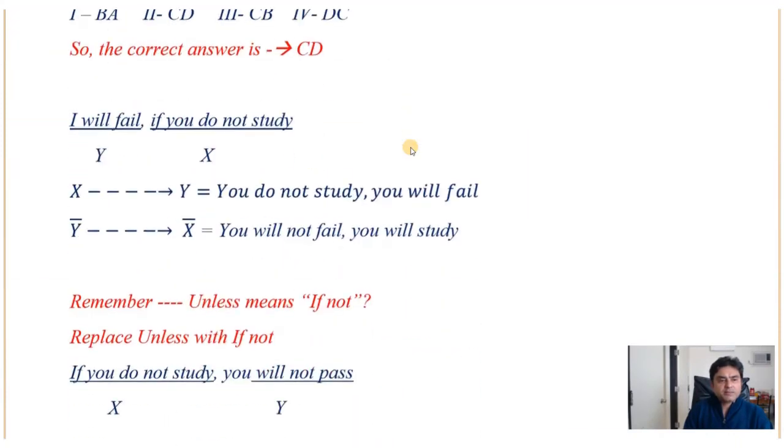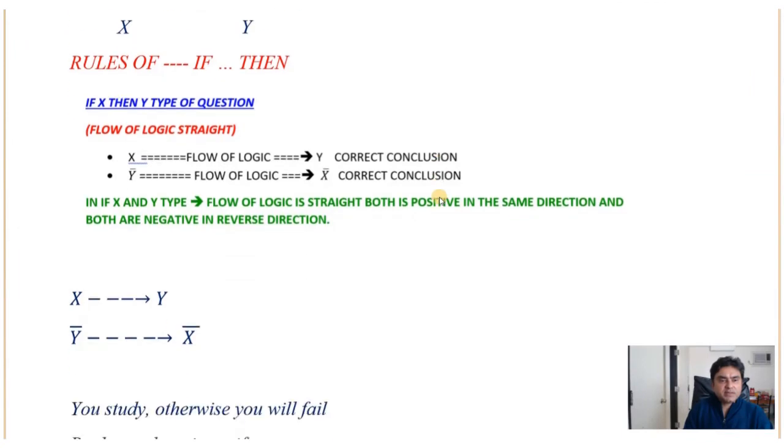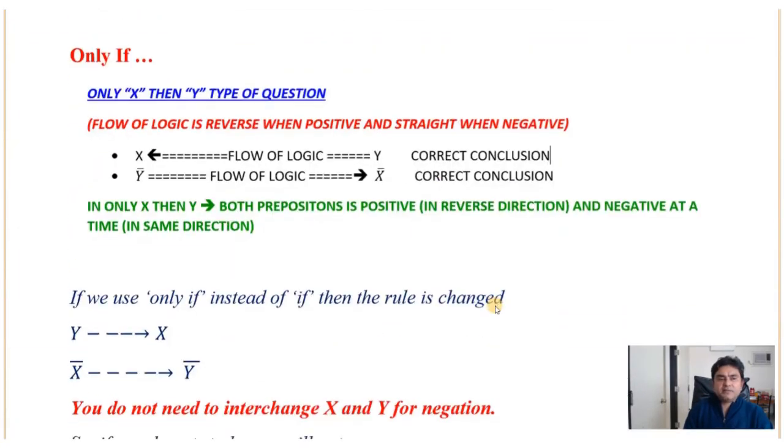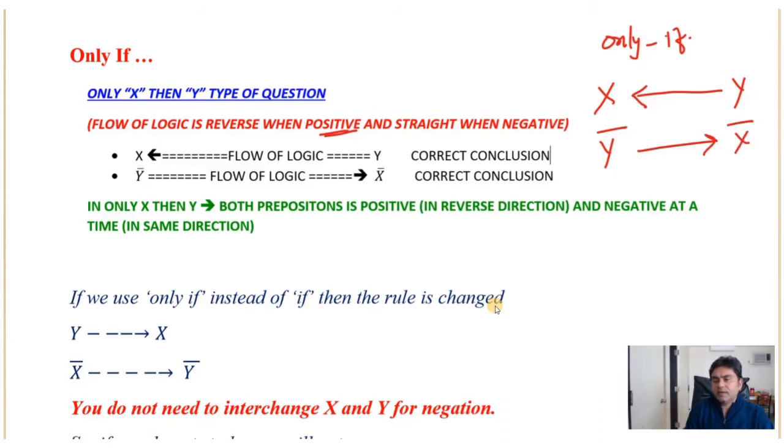Next, the rule is only if. So the next connective is only if. When only if connectives are there, the flow of logic is reverse when positive. Positive means X and Y, and the flow of negative is straight when it is negative. So Y becomes Y bar and then X bar. So let's take one example so you will understand.